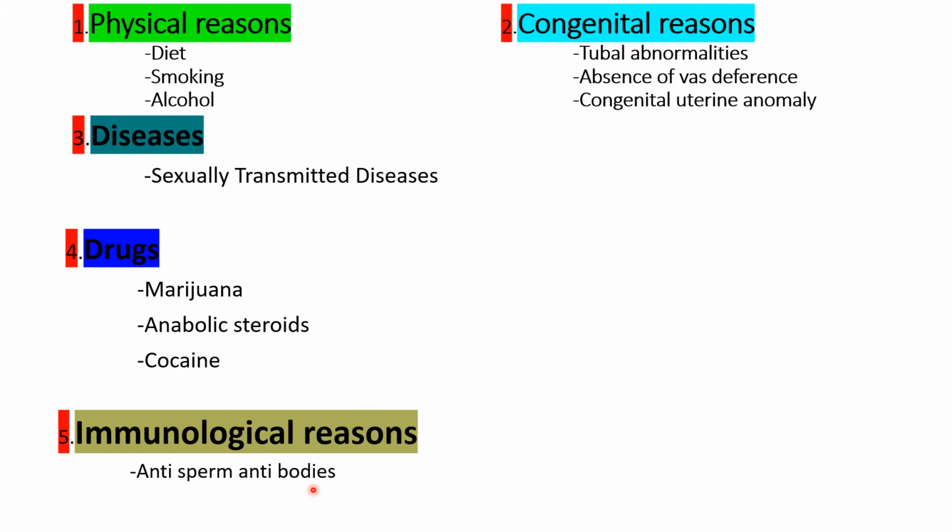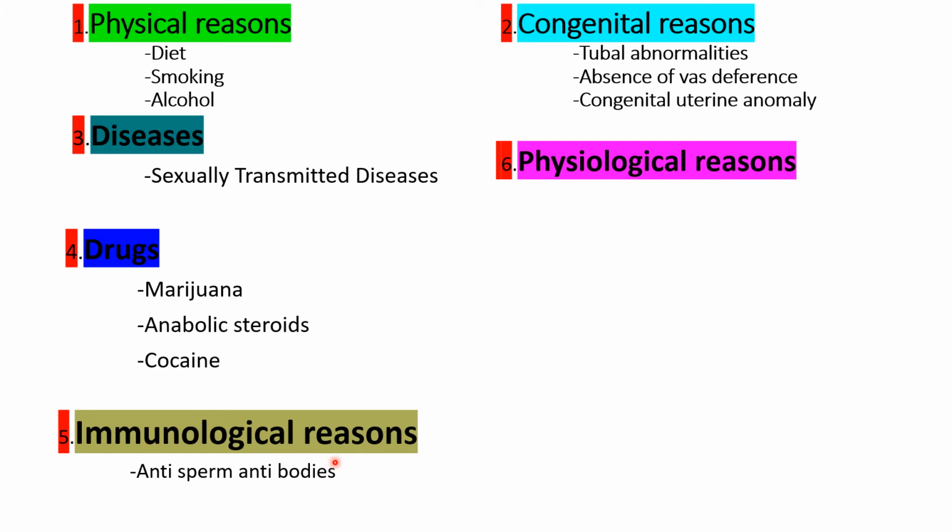ASA are immunoglobulins of immunoglobulin G, immunoglobulin A, and immunoglobulin M. Actually, they are directed against sperm antigen. They fight the sperms. They keep on trying to destroy or kill the sperms. They mainly interfere with the motility of the sperm and its transport through the female vaginal tract. They also inhibit the capacitation and acrosome reaction of the sperms.